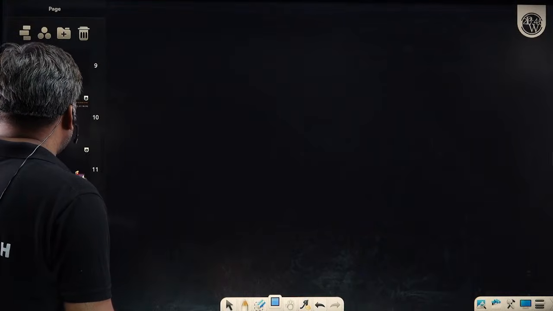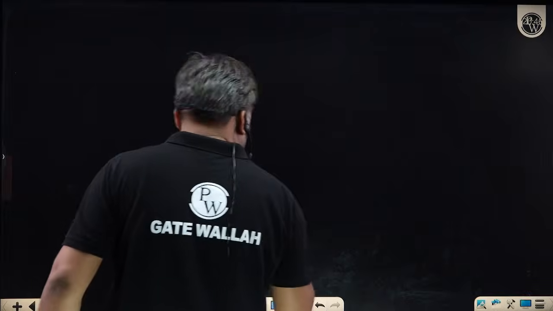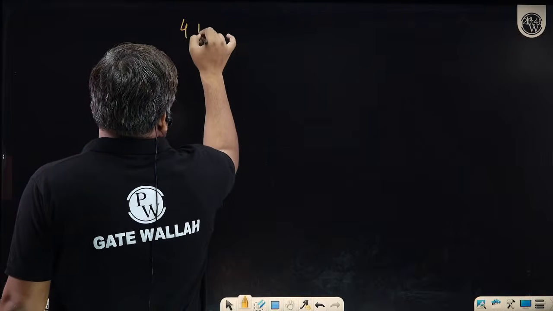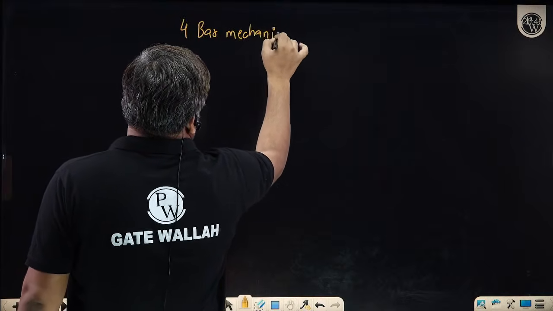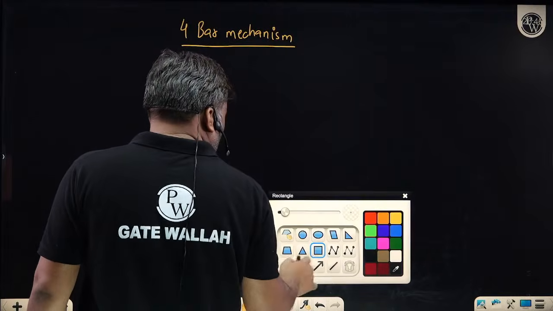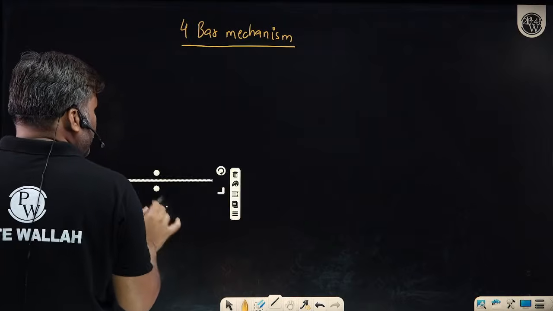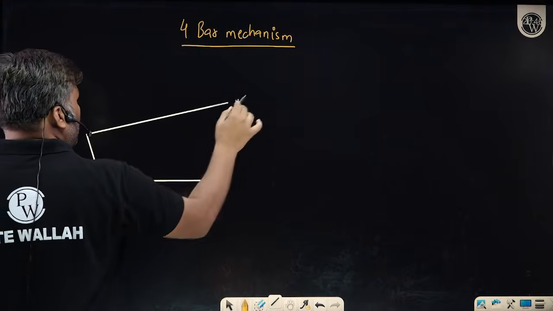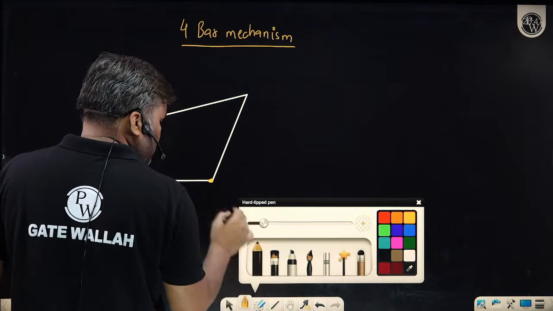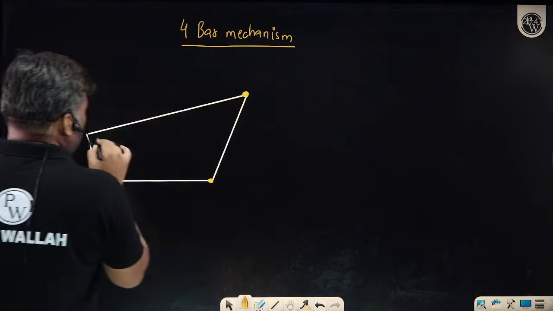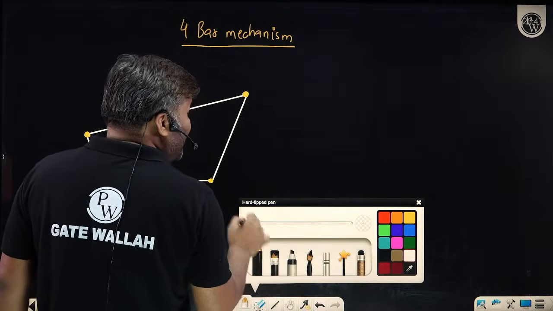Now coming to Grashof's law. First of all, we have a simple mechanism, the 4-bar mechanism. How does it look? Sir, a 4-bar mechanism means you have 4 links. All the links are connected with the help of pin joints. This is a pin joint, pin joint, pin joint, pin joint. So this is a 4-bar kinematic chain.